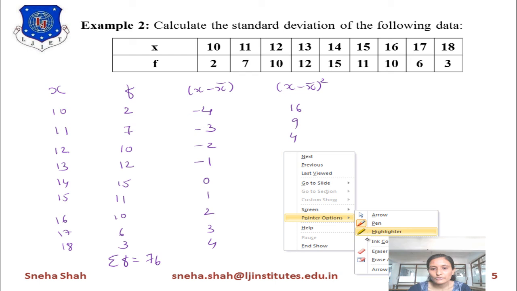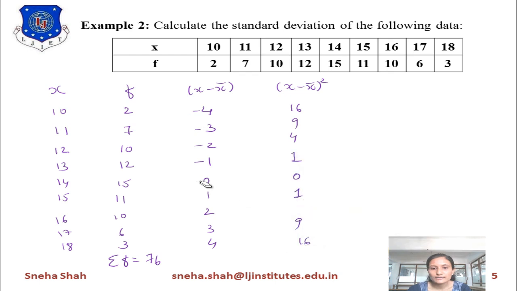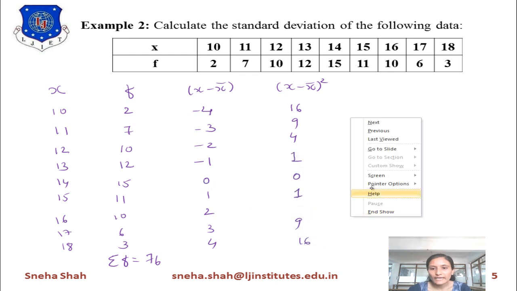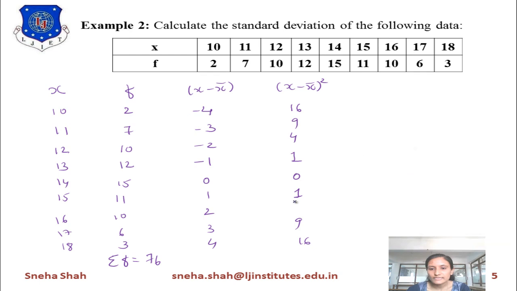Now the next term you want to find is f into x minus x bar whole square. So we just have to multiply this f term with x minus x bar whole square. So 16 into 2 is 32. Likewise we will find all the other values, so the answers will be like this. You can verify these answers by calculating all the terms.